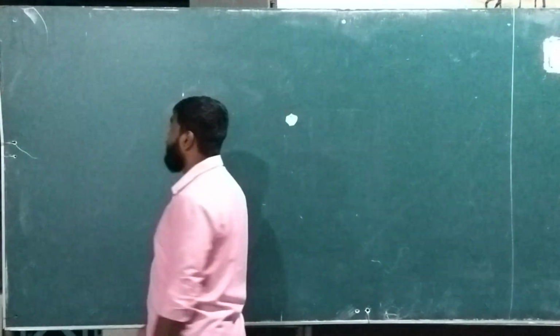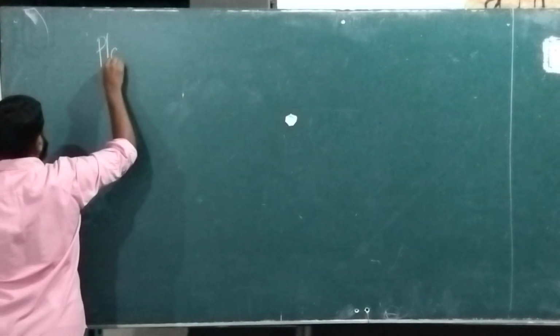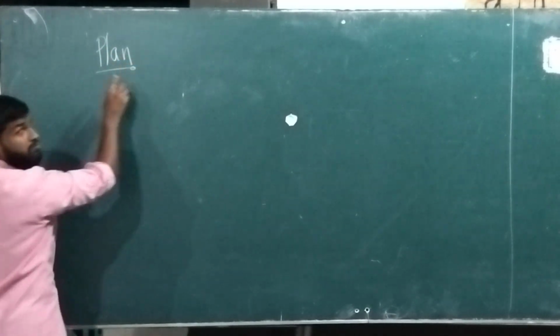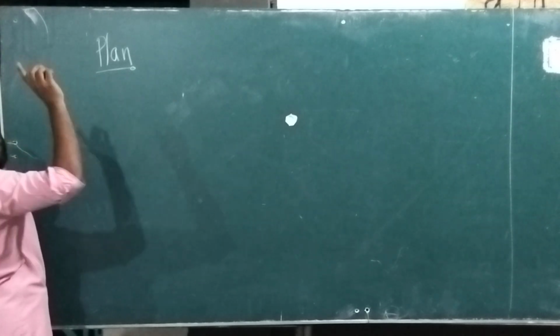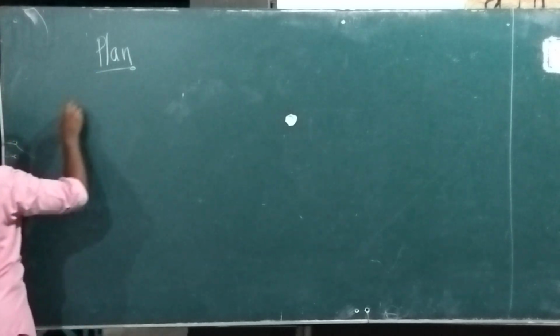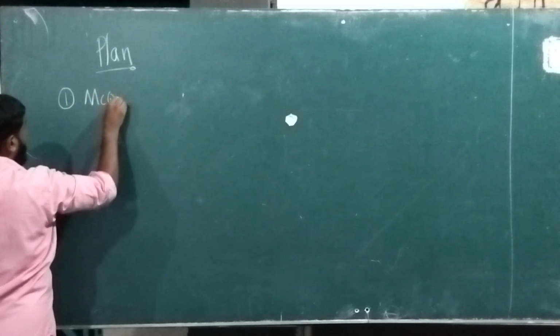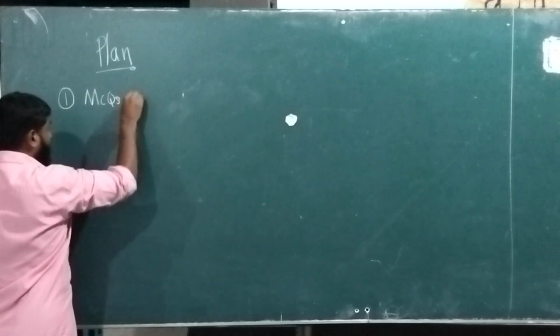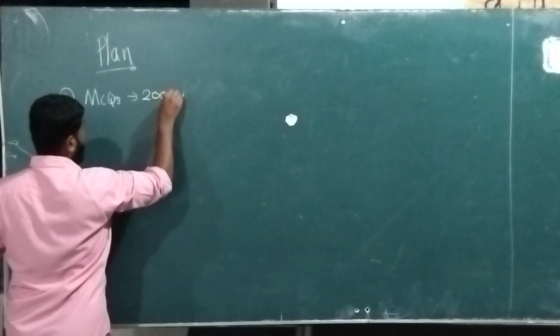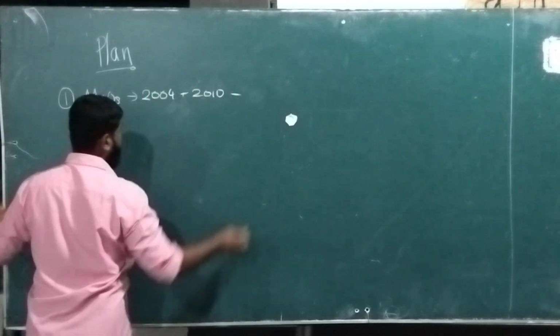Right, so let's see our plan. First thing, we will do MCQs. From 2004 till 2010, I think we have around 60 MCQs.